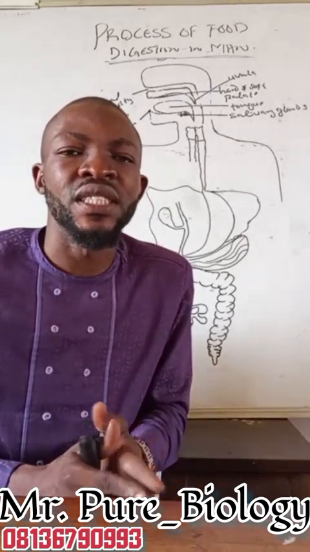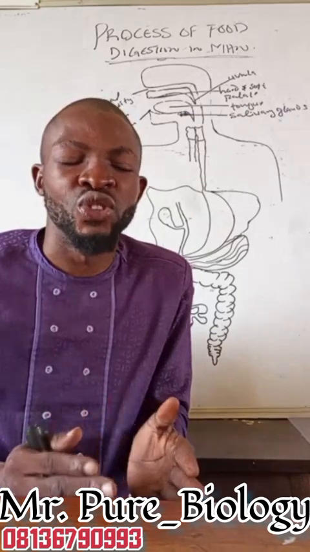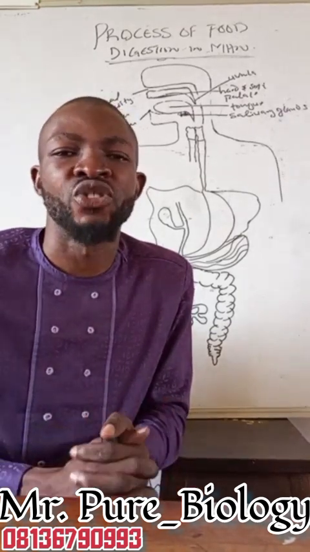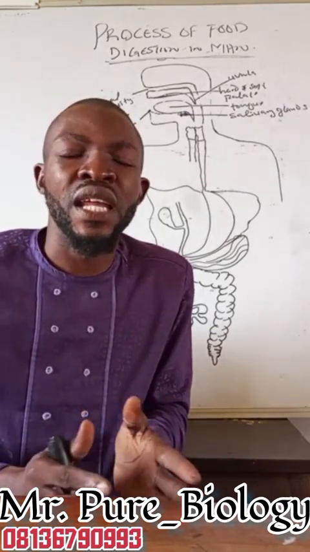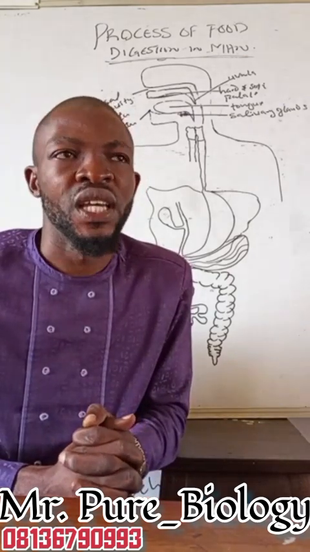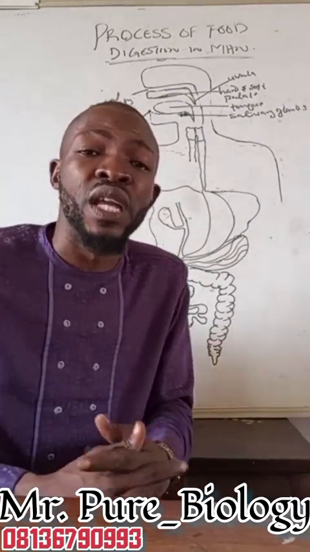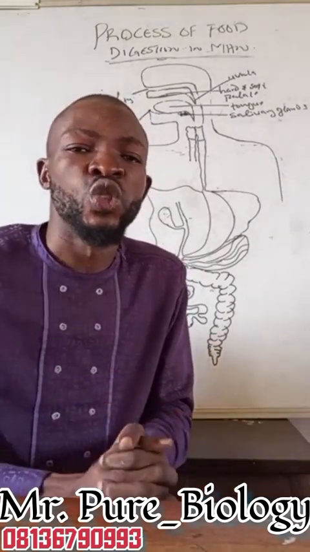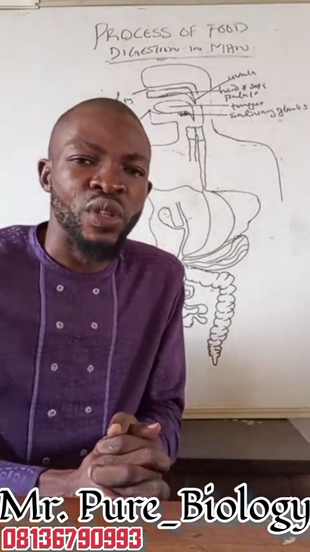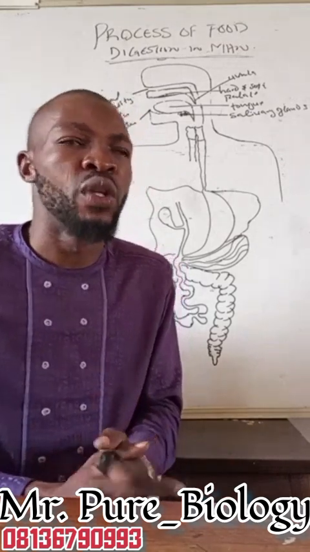Ptyalin is the one that first ensures the breaking down of the starch in the mouth, as it partially hydrolyzes the starch into maltose. At the same time, it is the function of the mucin to lubricate the food for easy swallowing, while the function of the water contained in the saliva is to soften the food for easy swallowing as well.